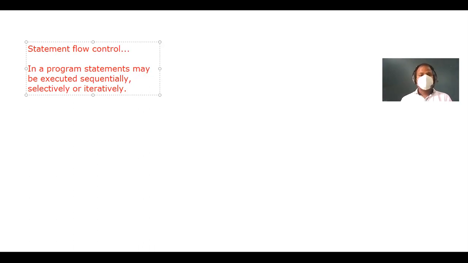Okay, so in a program, statements may be executed sequentially, selectively, or iteratively. These are the three categories of statement flow control.